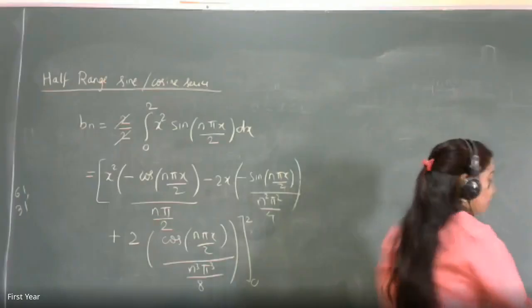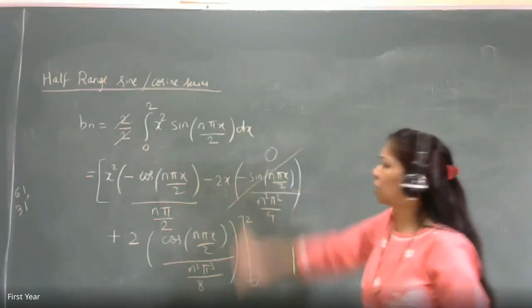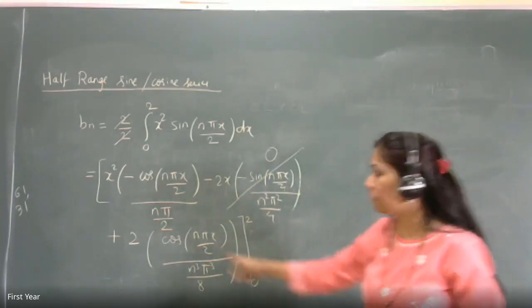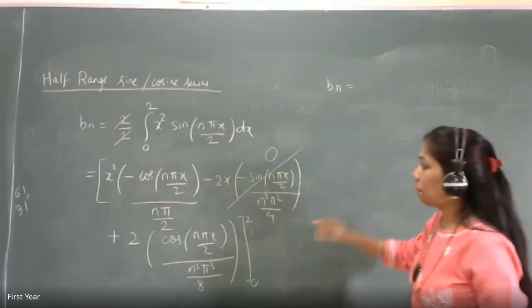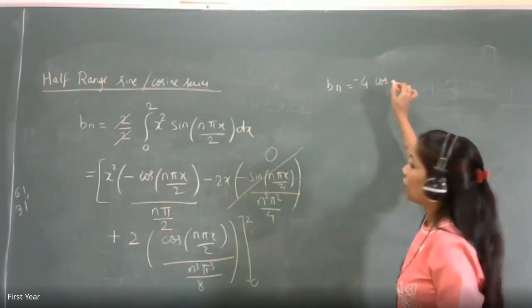And cos term will remain. Yes, cos term will remain, and the sine term definitely don't need to do anything, it is 0.